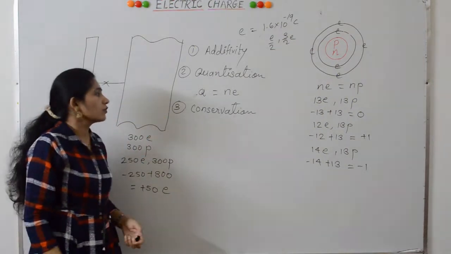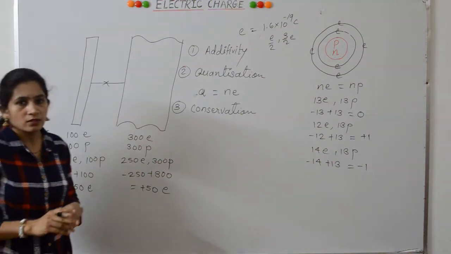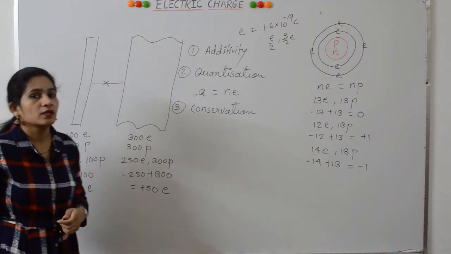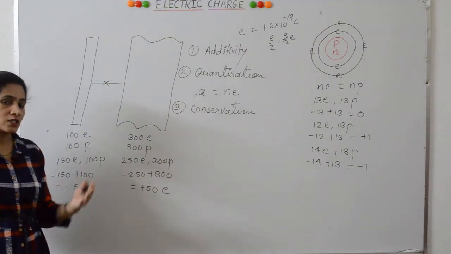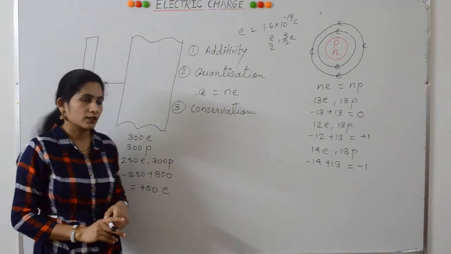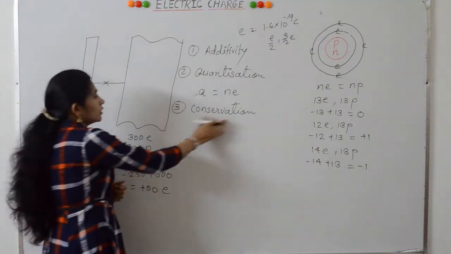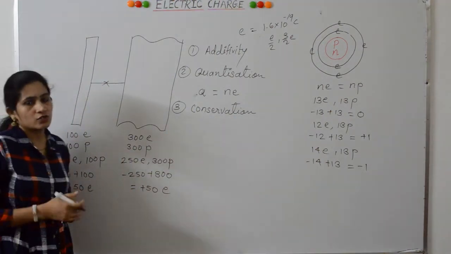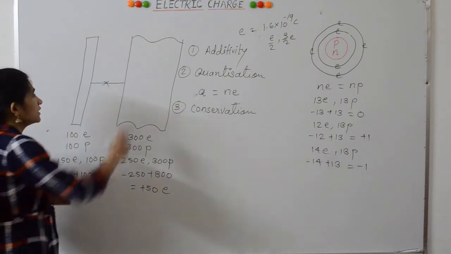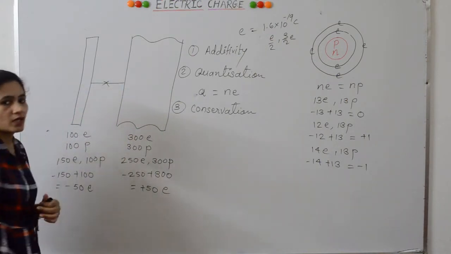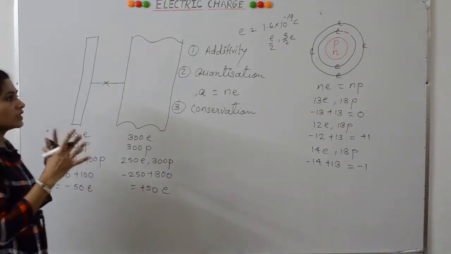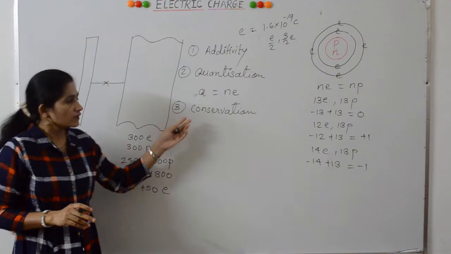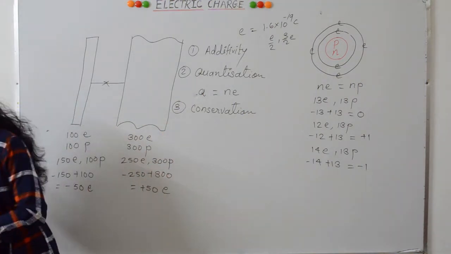This is similar to the law of conservation of energy or mass, in which you know that energy can neither be created nor be destroyed. It can only be transformed from one form to another form. Similarly, according to the conservation of charge, we cannot create charge or destroy charge. Only the charge can be transferred from one object to another object, such that the total charge of an isolated system remains constant. These are the properties of charge.